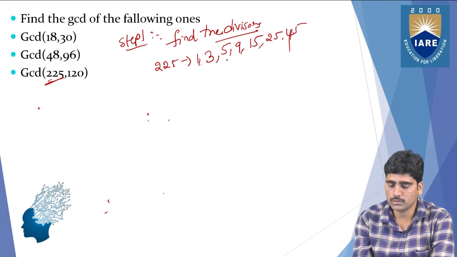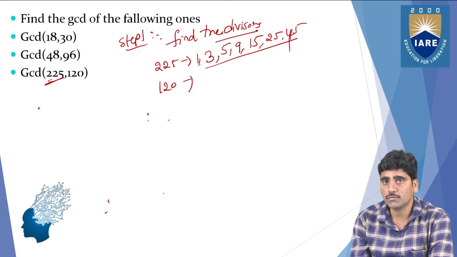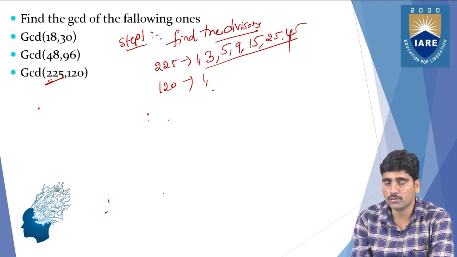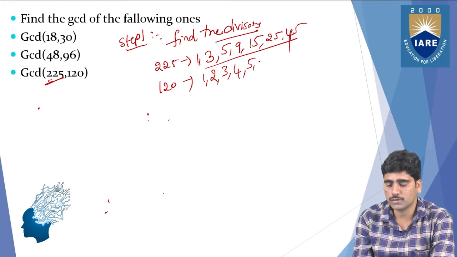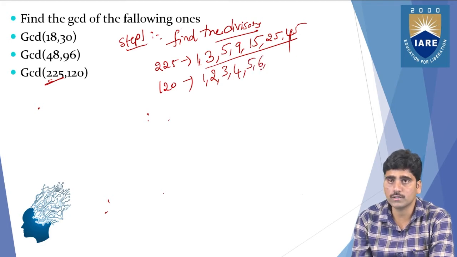Right. So these are the divisors. And next, 120. So divisors of 120. So 1 is a divisor of 120. The next, 2 is also a divisor of 120. Next, 3 is also a divisor of 120. And 4 is also a divisor of 120. The next, 5 is also a divisor of 120. The next, 6 is also a divisor of 120. And 8 is also a divisor of 120.